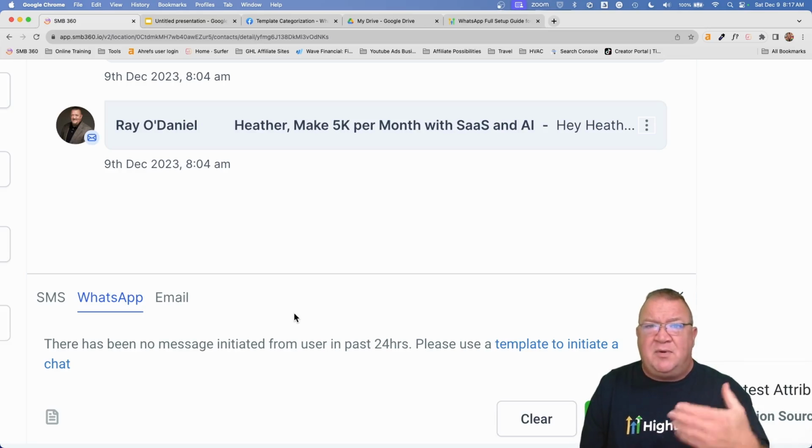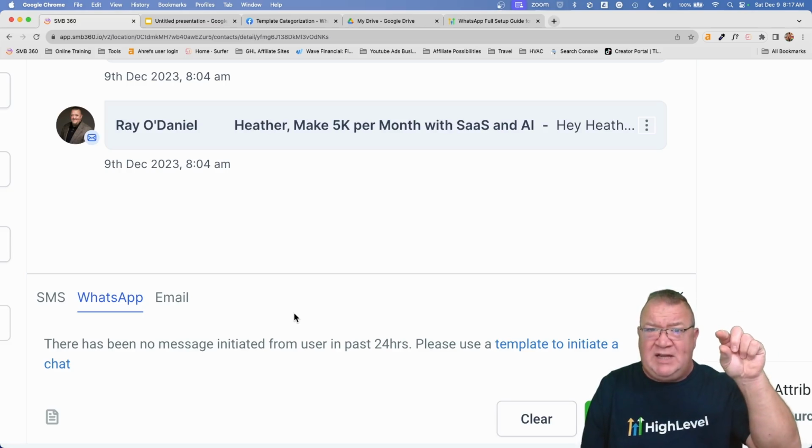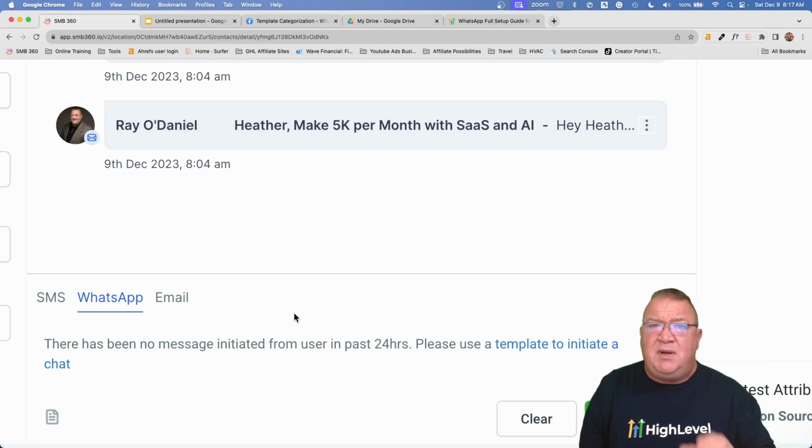Well, once they do that and the person actually replies to you, the reply will come back inside of this conversations area and it'll have a little WhatsApp icon, just like all the other icons that you get. But once that happens, this message goes away. So if there's a conversation with a particular contact that has been initiated within 24 hours, you can communicate with that person directly using the conversations area, which again is also available on the mobile app. Keep that in mind.